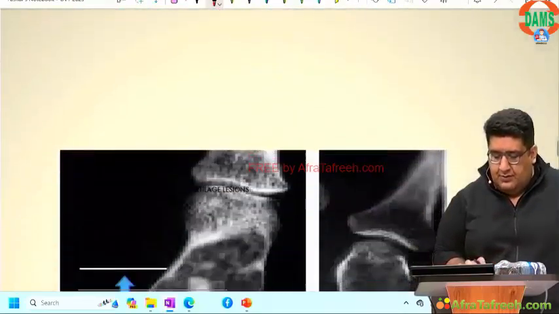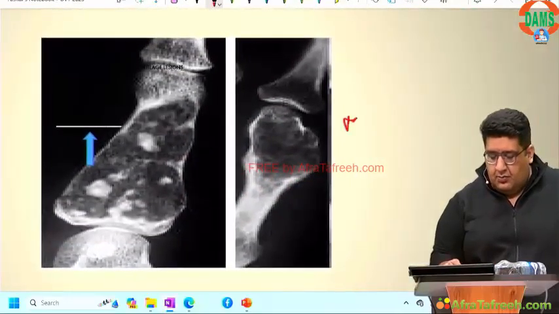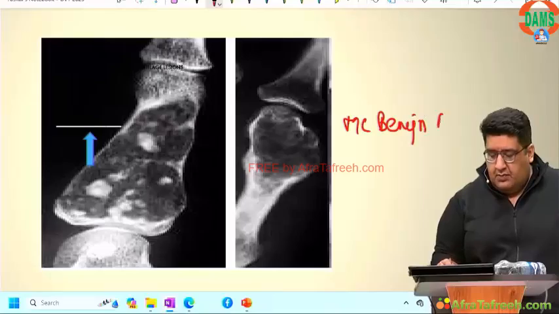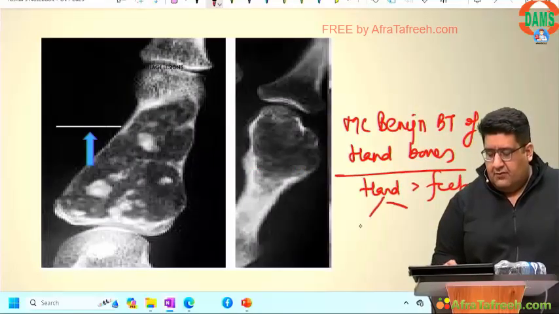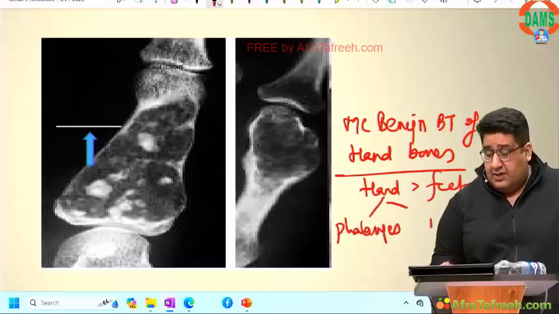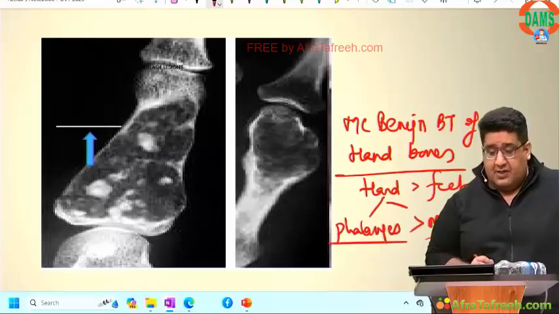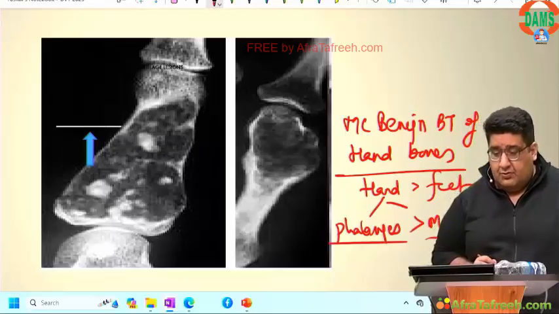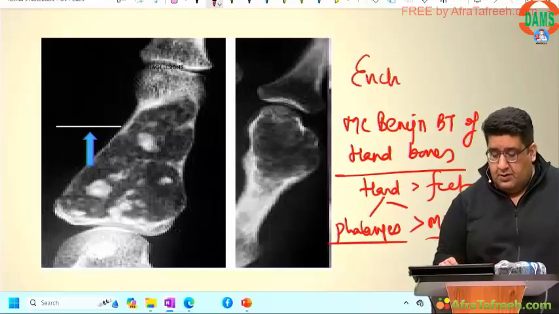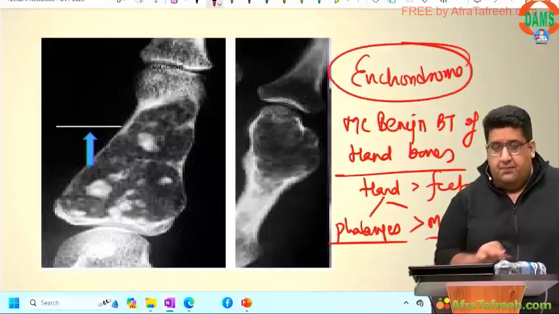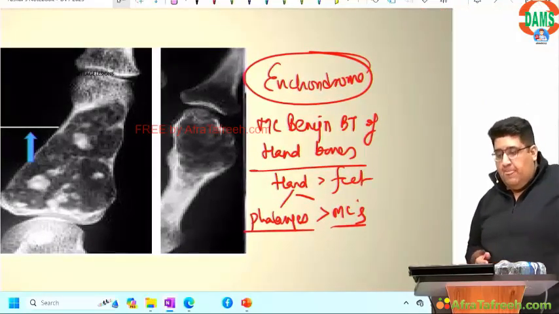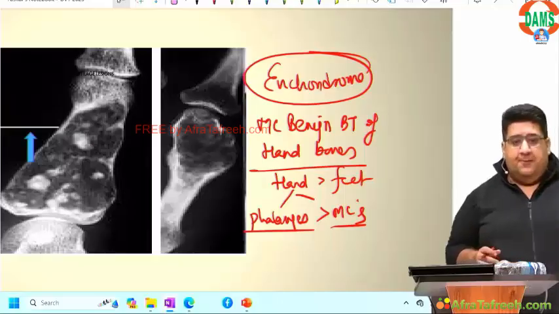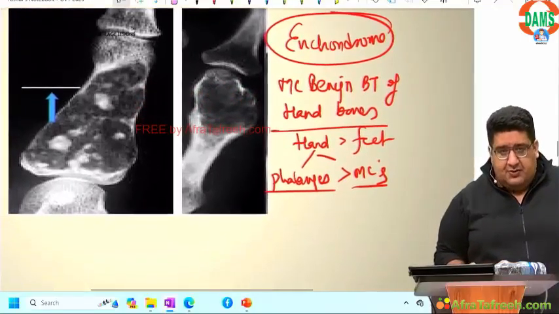Most common benign bone tumor of hand bones. Hand and feet both are involved. Hand is more commonly involved as compared to feet. In hand, phalanges and metacarpal. Phalanges are more commonly involved as compared to metacarpal. We are talking about enchondroma. So this is enchondroma. All right, so this is enchondroma. Done? Usually solitary.